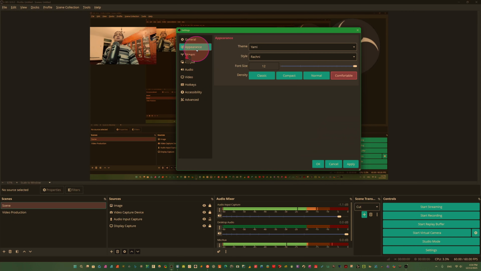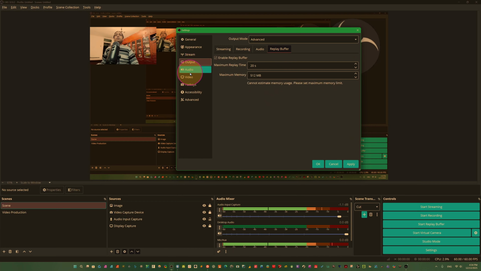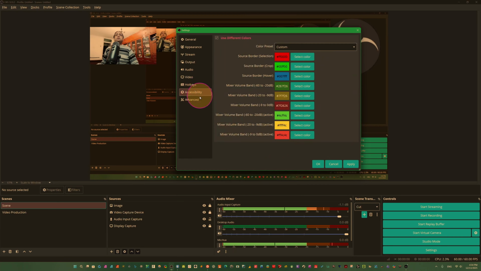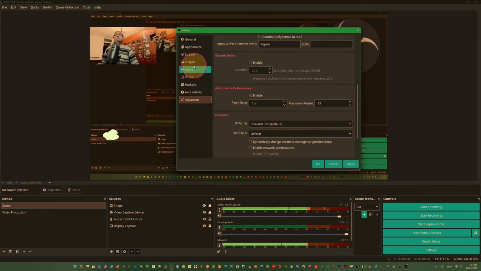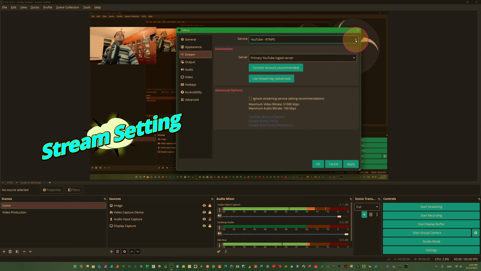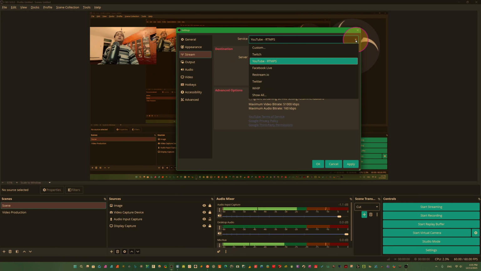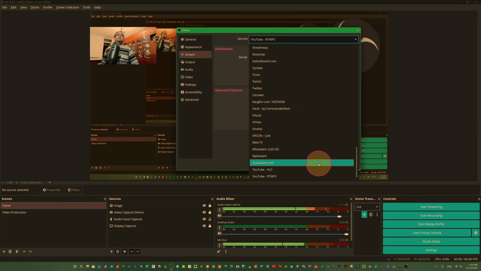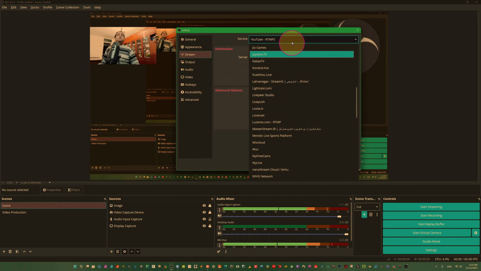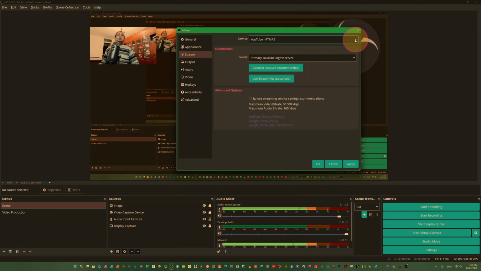Actually, we have general settings, stream, output, audio, and video that we have set up here. Hotkeys, accessibility, advanced. Now we come to the stream settings, and here the service. You can go live on various platforms through OBS. You see these are the platforms, so just click here and you can see so many platforms are available. We just click YouTube here. I need only YouTube.